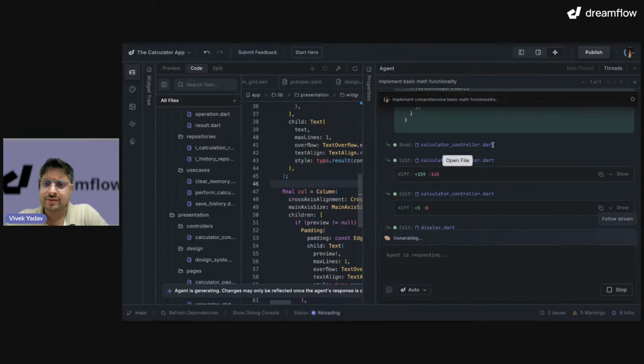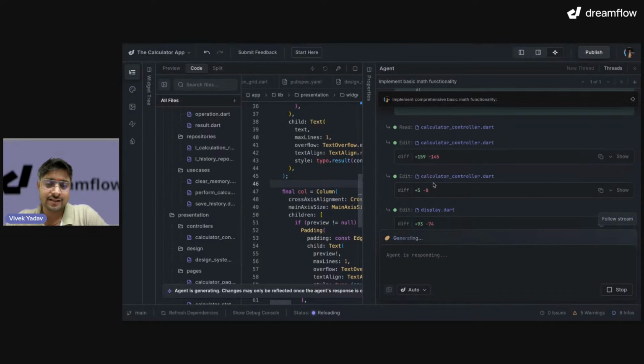Then it is reading the calculator controller. While in process, if it understands that there are a few more things it has to understand from a few more files before making any change, it will do that. For example, here it wanted to make some change in the calculator controller, and that's why it first read the calculator controller, understood how it is written, and only then made the change.